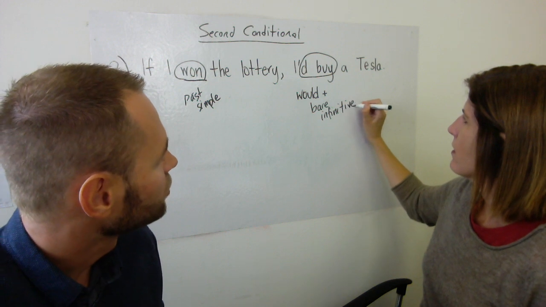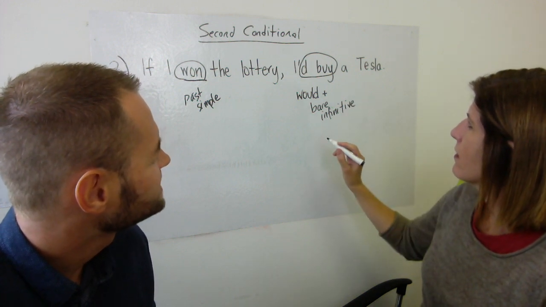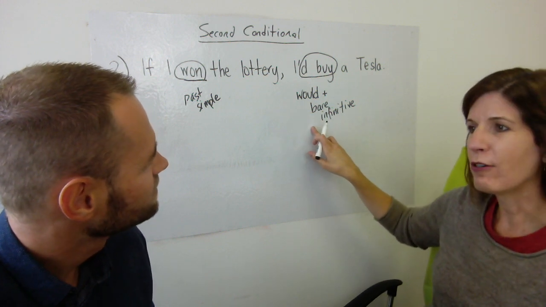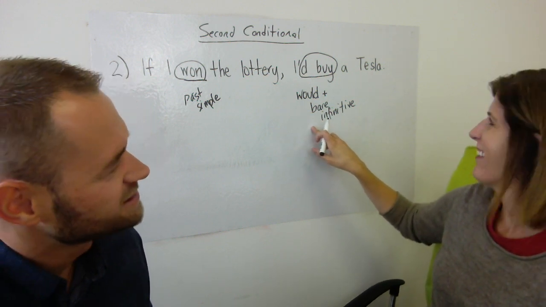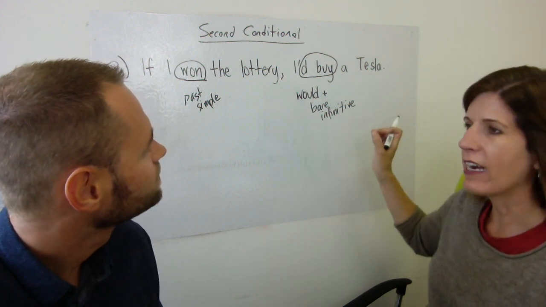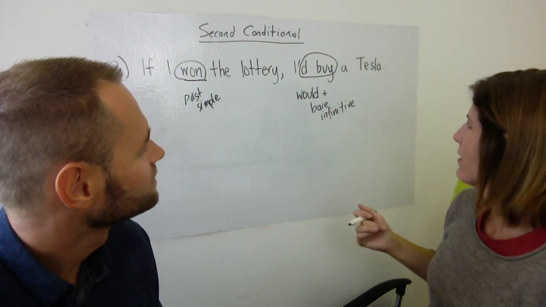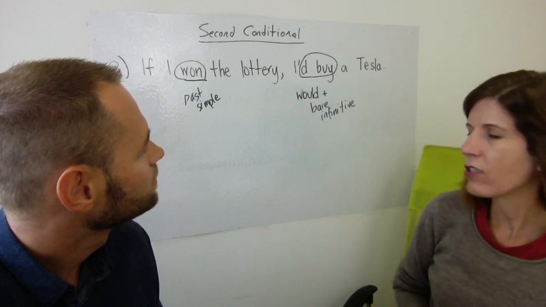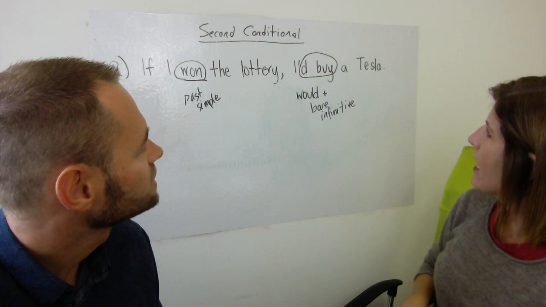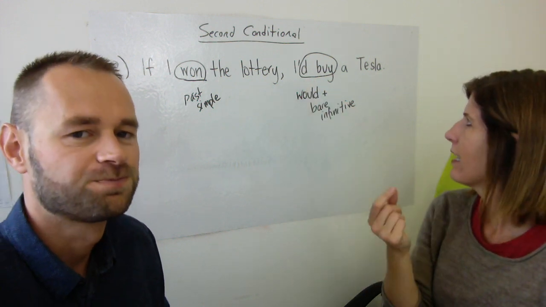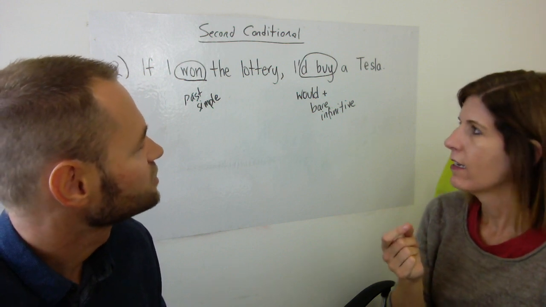Maybe you can say why we call it a bare infinitive. Oh, that's a good point, Lawrie. I'm not sure on that one myself. It's because it's bare, so it doesn't have a to. Oh, yes, of course. It's bare, it's naked, we could even say. So we don't say I'd to buy, just I'd buy a Tesla. Our bare infinitive is buy without the to. And of course we see here it's contracted: I'd buy a Tesla. It's quite common.